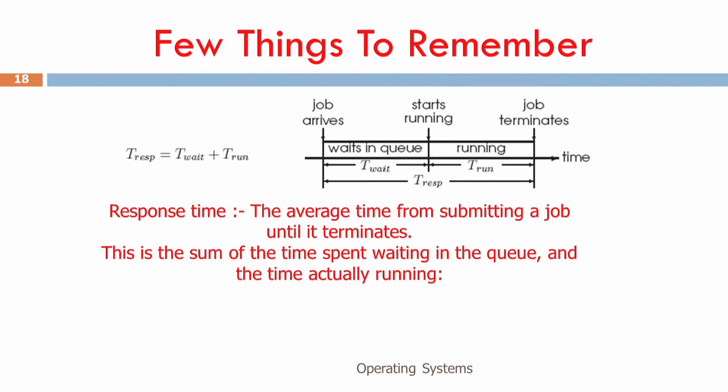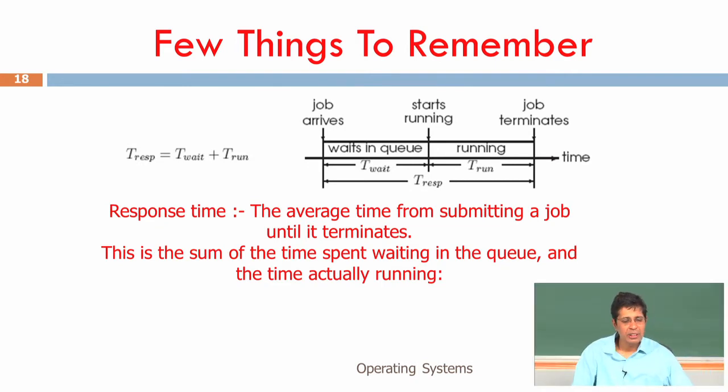Now let us look at some of the timing. A job arrives, waits in the ready queue, starts running, and terminates. The response time, T response, is the average time from submitting a job until it terminates. This is the sum of the time spent waiting in the queue and the time actually running. In the context of real time systems, this gets a small deviation. The response time is the time of starting minus the time of arrival, and that is also called the first response time. Generally people are interested in reducing this response time.